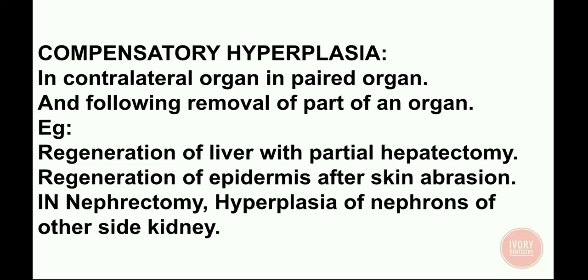When we take the example of the kidney, if one kidney is removed, in the other, contralateral kidney, hyperplasia occurs. Examples: regeneration of liver with partial hepatectomy and regeneration of epidermis after skin abrasion. In nephrectomy, hyperplasia of nephrons of the other kidney takes place.